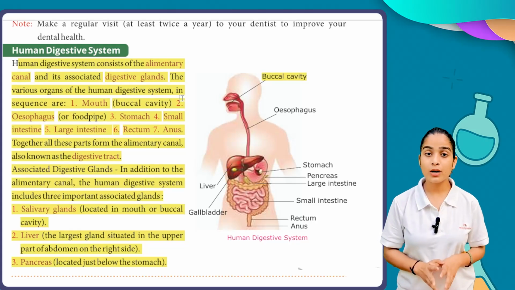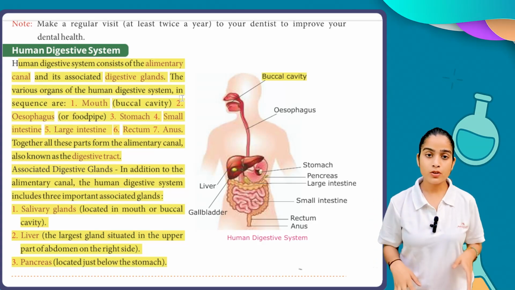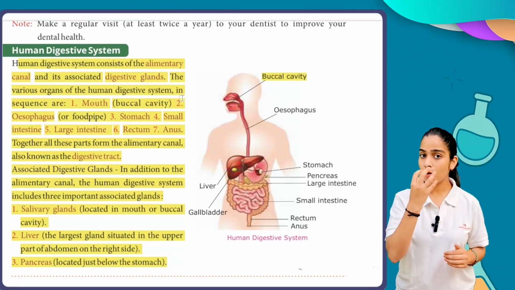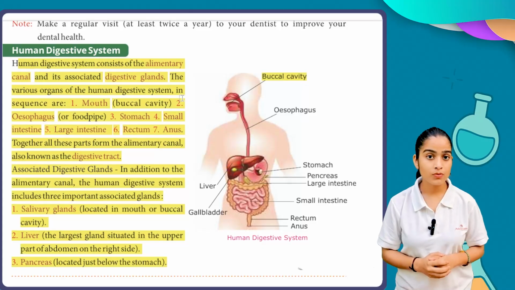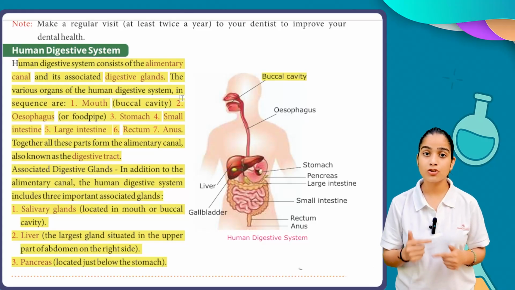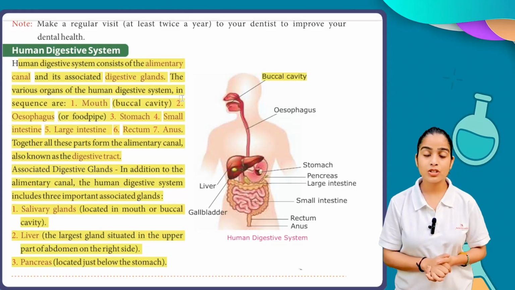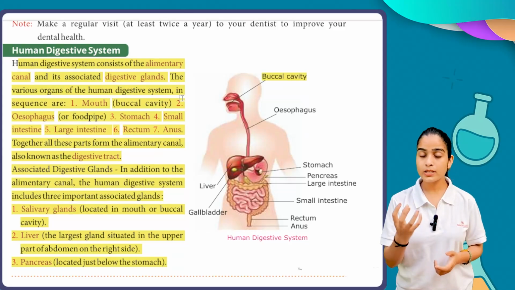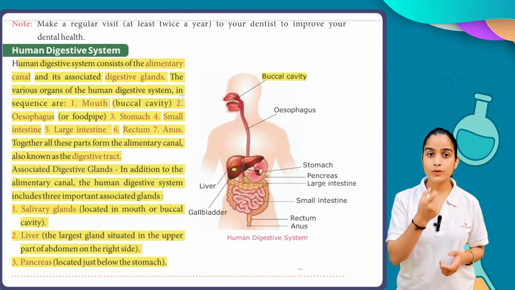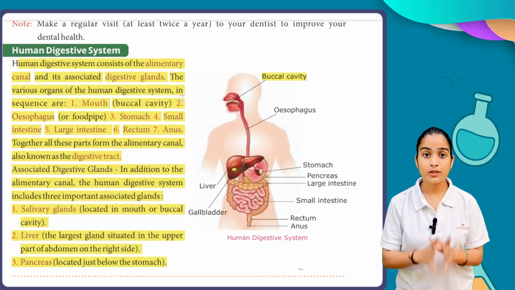Now we have to read about the digestive system. The digestive system means how the food eaten by us gets out of our body. First of all, we eat anything with the help of our mouth. In the mouth we have teeth. With the help of teeth we can chew, tear, and blend the food with saliva, which comes out from the salivary glands. After this, the food is converted into a bolus, and this bolus is transported to our stomach with the help of the esophagus, which we can also call the food pipe.